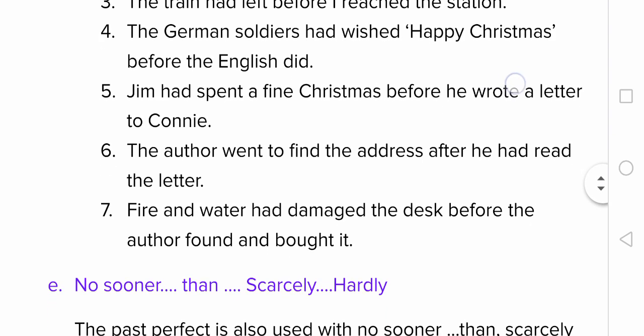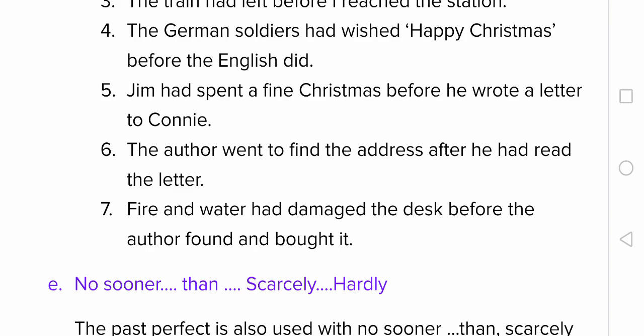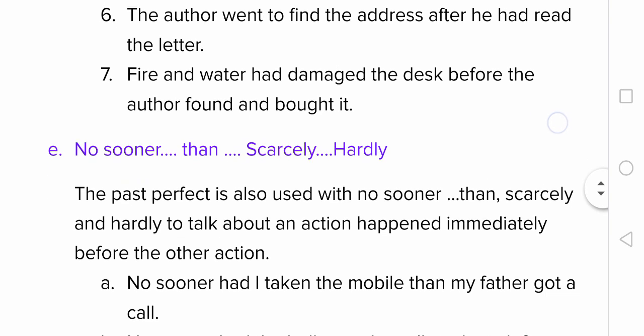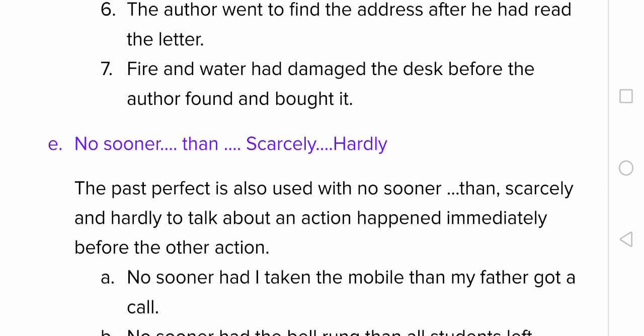One more example. The author went to find the address after he had read the letter. You can also say the author had read the letter before he went to find the address. One more example. Fire and water had damaged the desk before the author found and bought it. So we use past perfect tense mainly to talk about an earlier action in the past when there is another action.